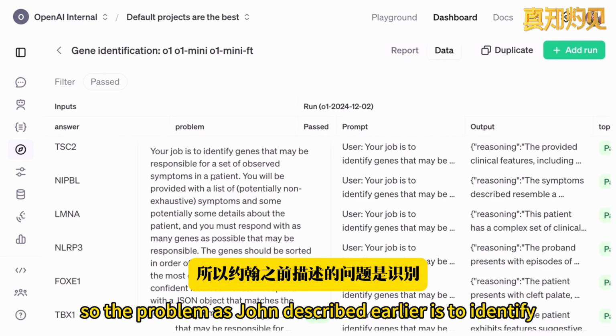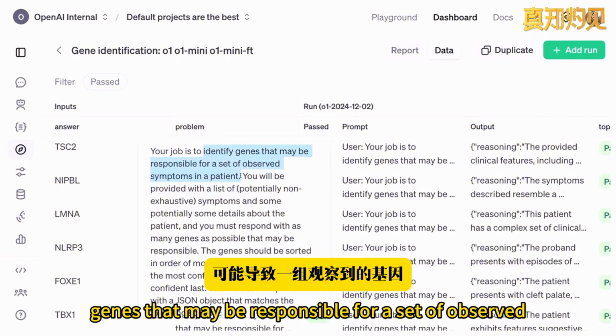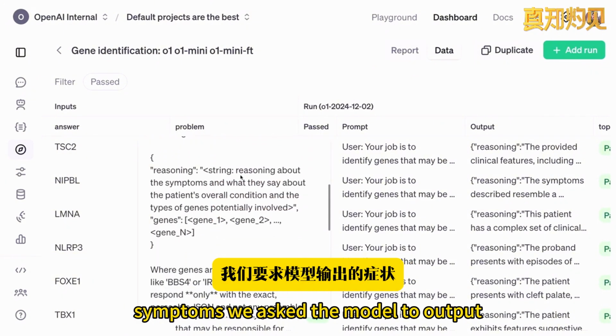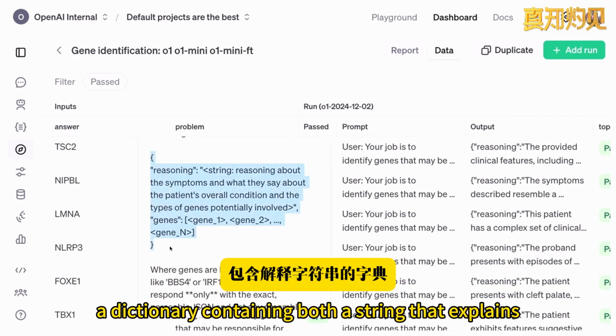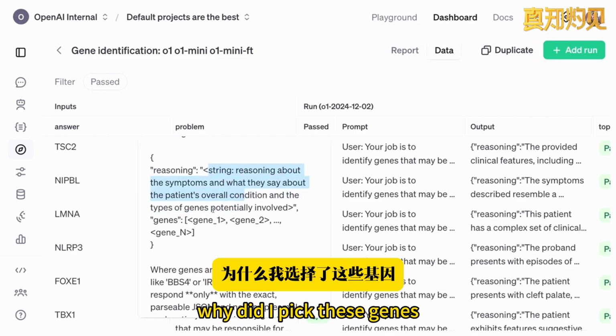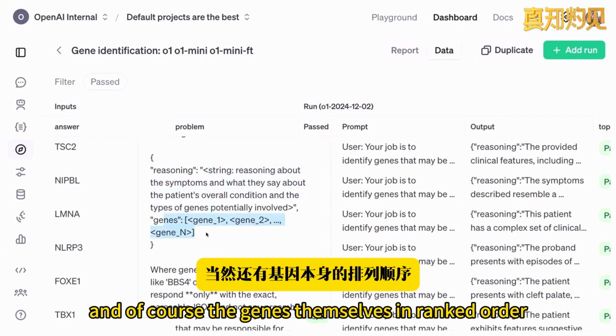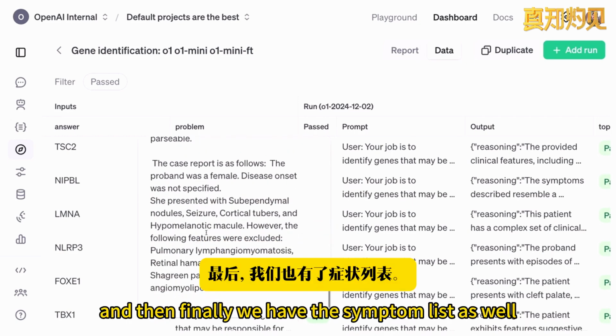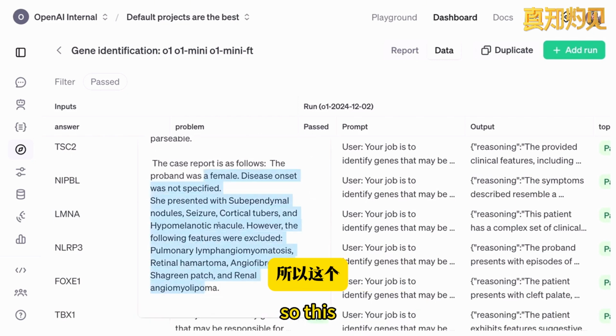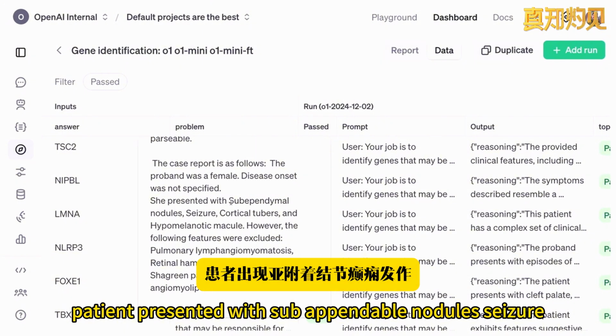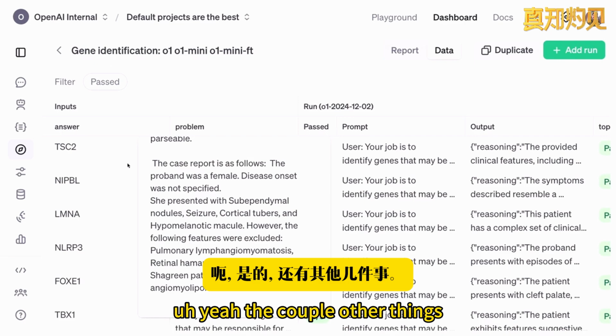So the problem, as John described earlier, is to identify genes that may be responsible for a set of observed symptoms. We asked the model to output a dictionary containing both a string that explains why it picked these genes, and of course the genes themselves in ranked order. And then finally, we have the symptom list as well. So this patient presented with subependymal nodules, seizure, and a couple other things.